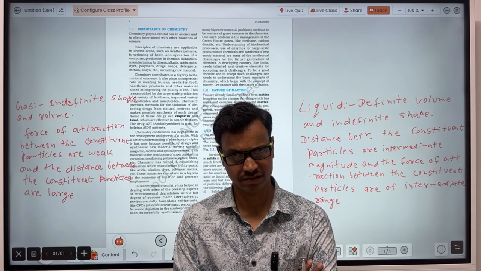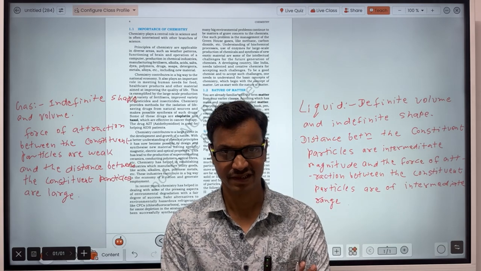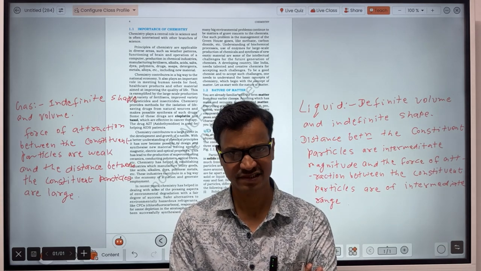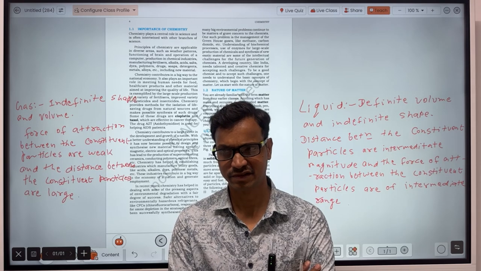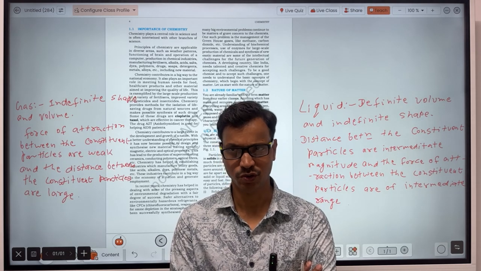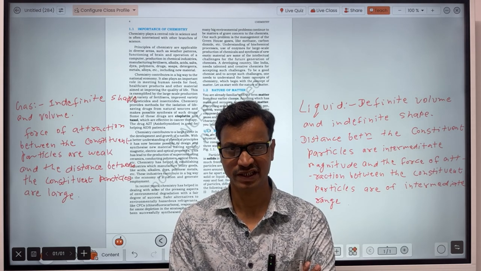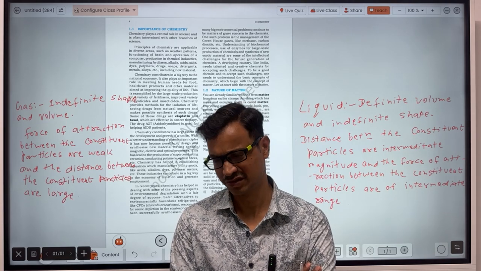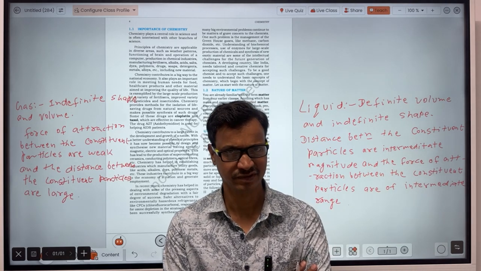Like in a glass, if you keep milk, the volume is like the volume of the glass. When you keep that milk in a jug, the whole volume of the jug will not be occupied by the milk or any liquid, like oil or water, whatever you would like to take.